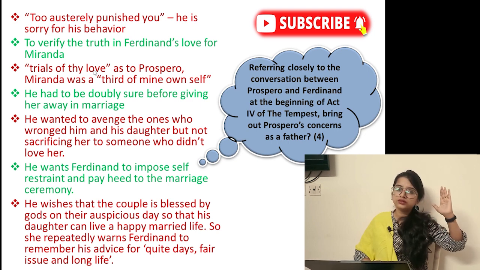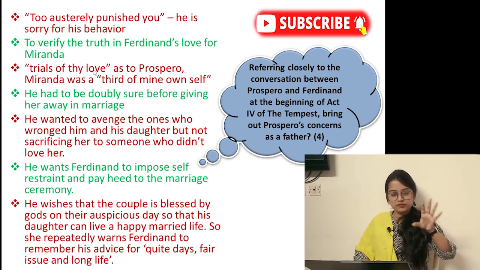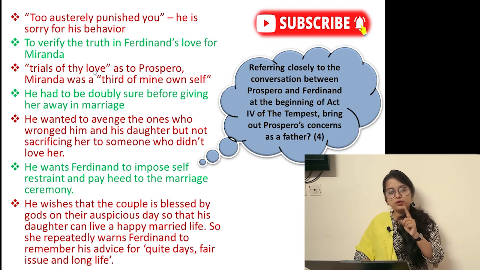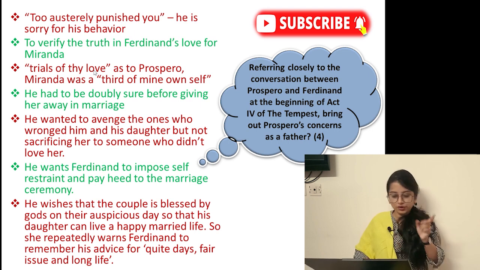So he was trying to take revenge, a sweet revenge, by making Miranda marry Ferdinand and being the queen of that area, Naples. Okay, he wanted to make sure that the sweet revenge is taken on Alonso, who once had kicked him off from his dukedom, Milan. Okay, he checked that, but he just did not want to take revenge. He was wise enough. He also wanted to see whether the person who is marrying his daughter is a good human being or not, truly loves her or not. He wants Ferdinand to impose self-restraint.